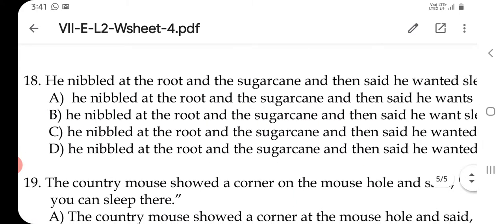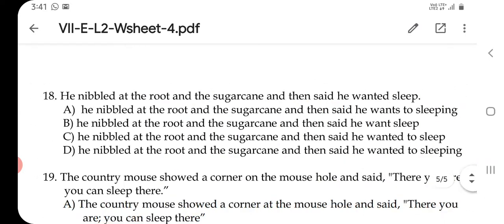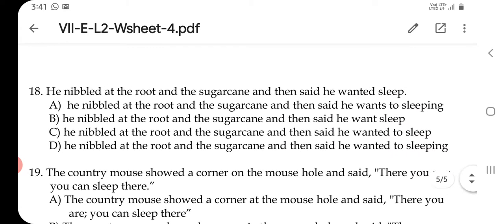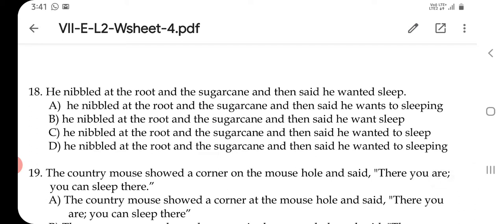Now move on to the next one. "He nibbled at the root and the sugar cane, and then said he wanted to sleep." What should be the right answer here?